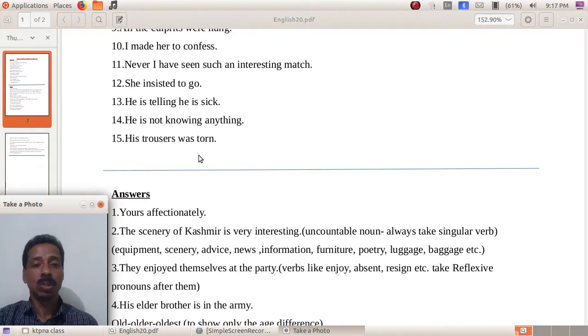Trouser, no. Trousers. Spectacles, binoculars, shears, goggles, shoes, jeans, pants. So many words are there. And if you look at all these words, I think you can see a speciality. What is that? All the objects that we mention have two similar parts. Understood? All the objects have two similar parts. Such objects are considered only as plurals. So the verb that follows also should be plural in form. So trousers were.